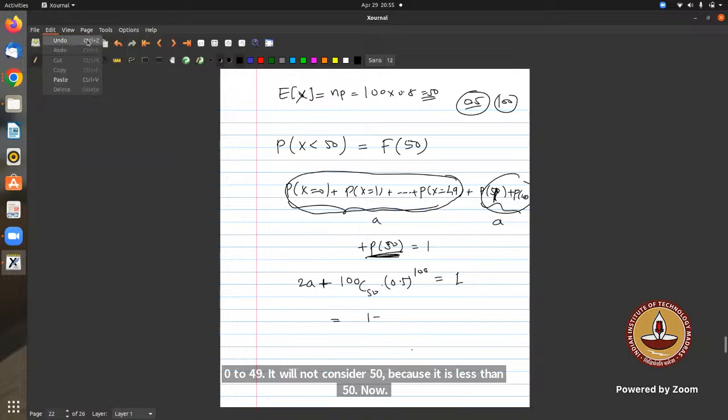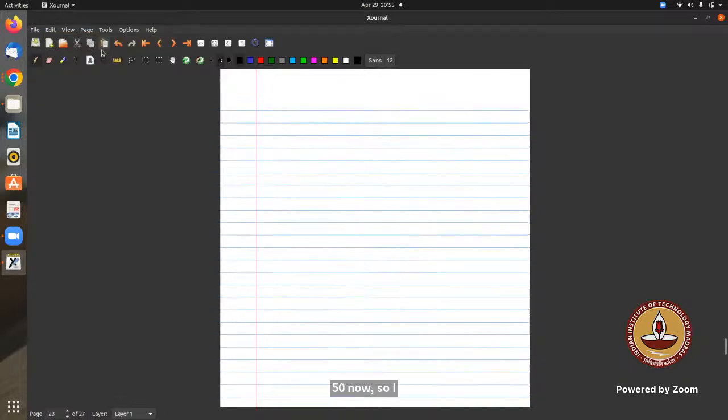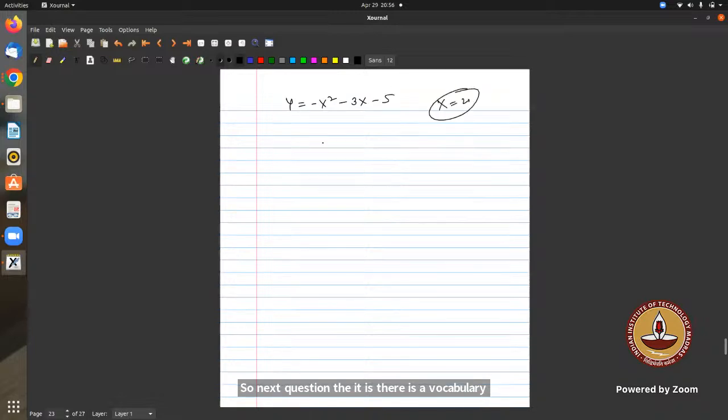So the next question: what can be said about the correlation coefficient R of X and Y when Y equals minus X square minus 3X minus 5, when X takes the values of the first 20 positive integers? What will the graph be? What will be the graph?